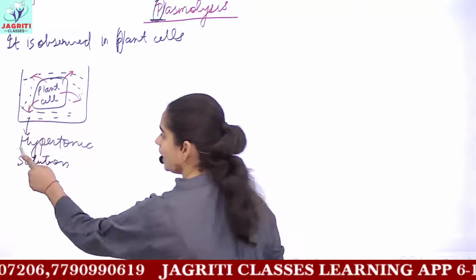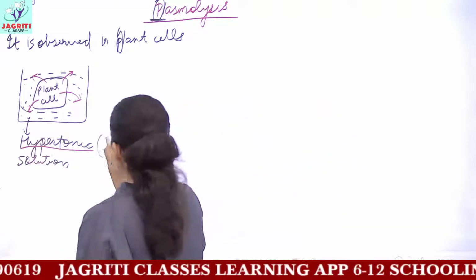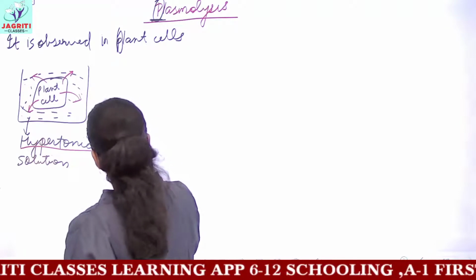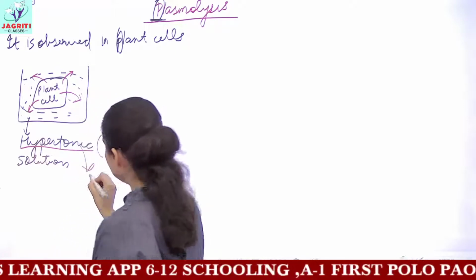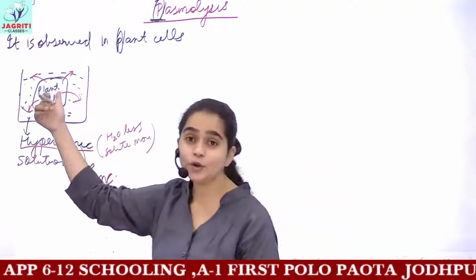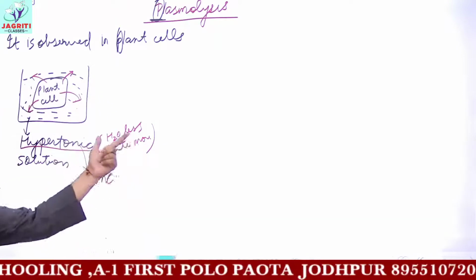Because we have a hypertonic solution. Hypertonic means that you have less quantity of water and more quantity of solute. That is, a hypertonic solution is a concentrated solution, and the plant cell would act as the dilute solution as compared to this.